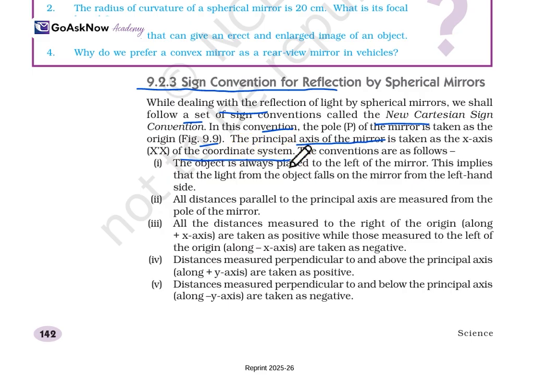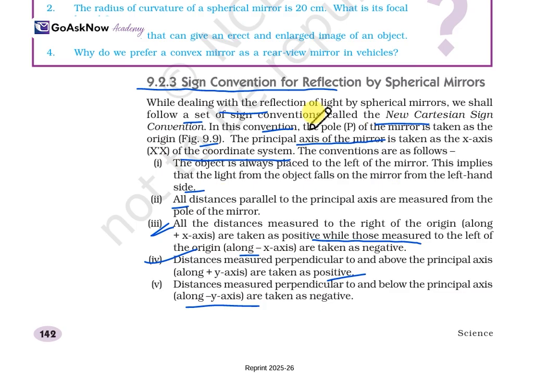Firstly, the object is always placed to the left of the mirror. This implies that the light from the object falls on the mirror from the left-hand side. Second, all distances parallel to the principal axis are measured from the pole of the mirror. Third, all distances measured to the right of the origin along the x-axis are taken as positive, while those measured to the left of the origin along the negative x-axis are taken as negative. Also, distances measured perpendicular to and above the principal axis along the y-axis are taken as positive. Distances measured perpendicular to and below the principal axis are taken as negative.